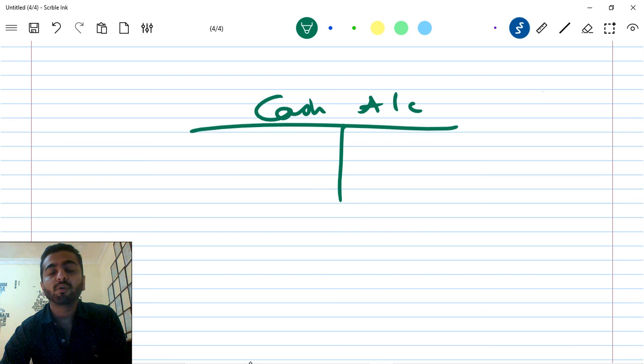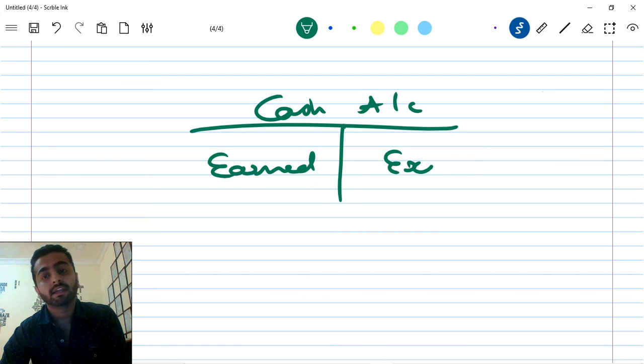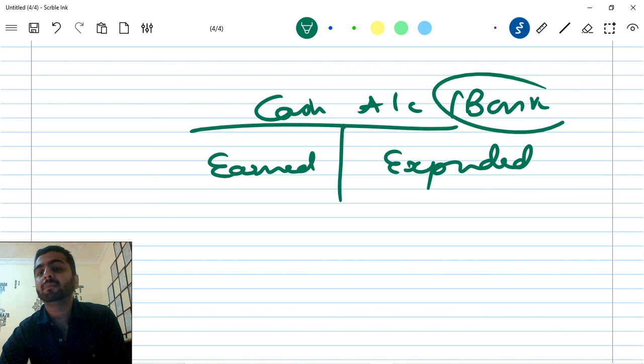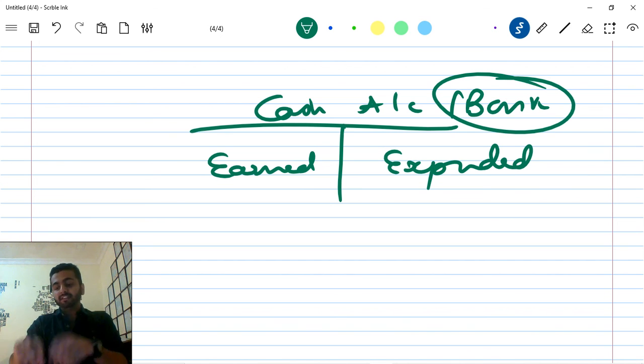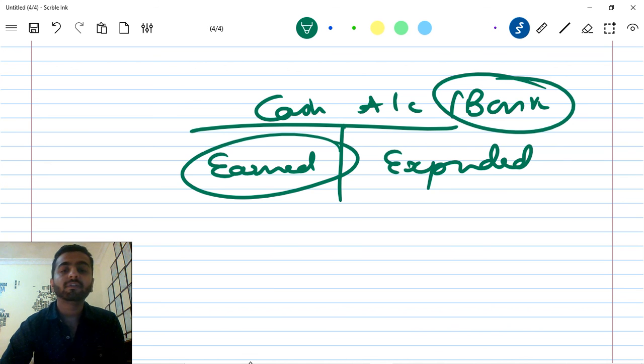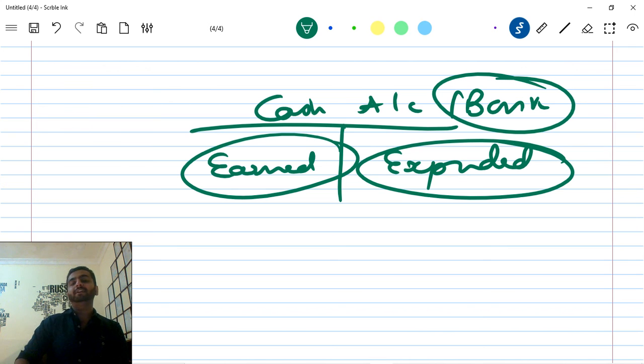Cash account, as in how much cash you have earned and how much cash you have expended. It is purely in cash. Not just cash, it is also the money in your bank account. If your physical cash has increased, or the money in your bank account has increased, you have earned money, or it may be you have expended. It may be you have bought something or sold something, invested something, or sold some investment.